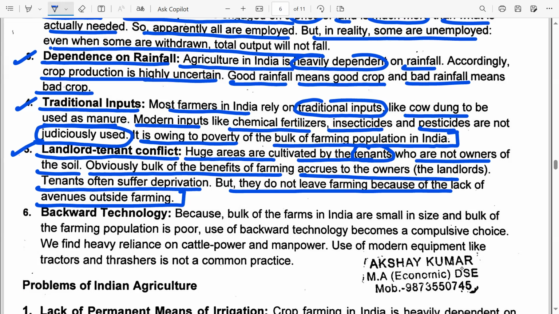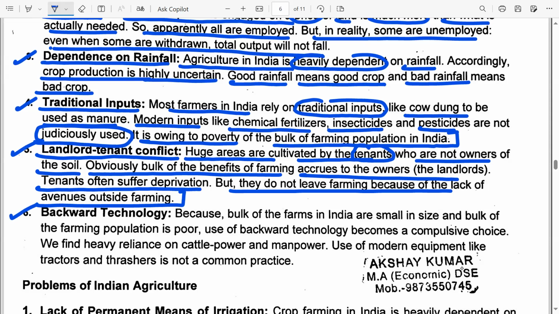They had nowhere else to go because there were no other sectors offering a significant source of employment compared to the agricultural sector. And the landlords used to resort to unlimited exploitation of the tenants. We all know that. The bulk of the output produced by the tenants was taken away by the landlords, barely leaving anything for the tenants to consume.